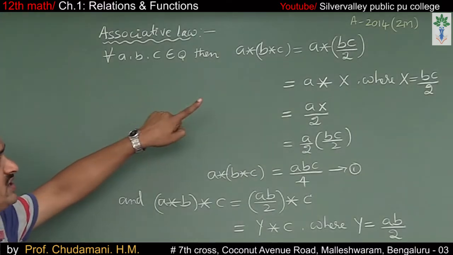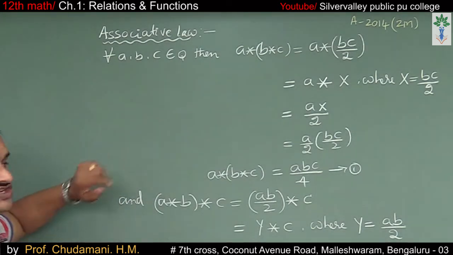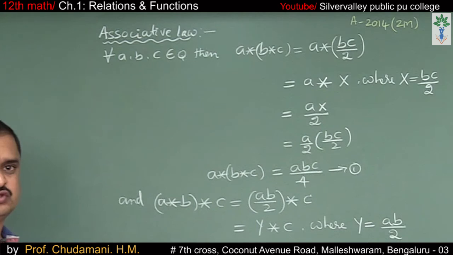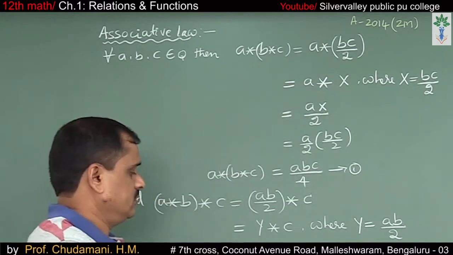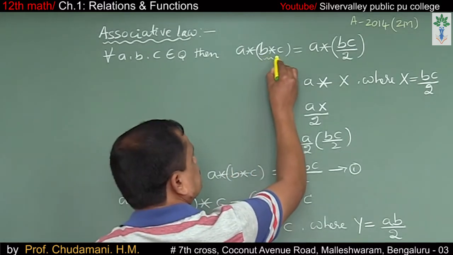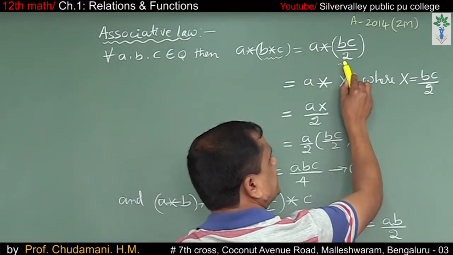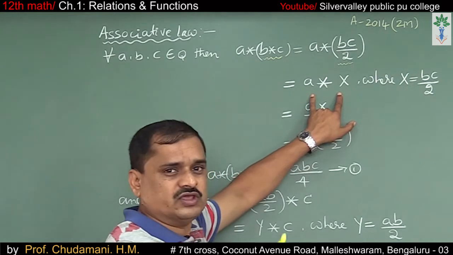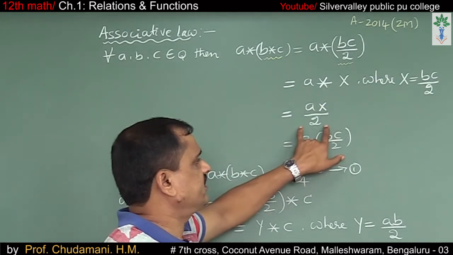Associative law. Only associative law was asked in the year 2014 under the 2 mark section. For all 3 elements a, b, c belonging to the set Q of rational numbers, a star b star c is equal to a star (b star c), where b star c is bc divided by 2. Let me denote bc divided by 2 as some x, so that a star x is of the form a star b, so a into x divided by 2.